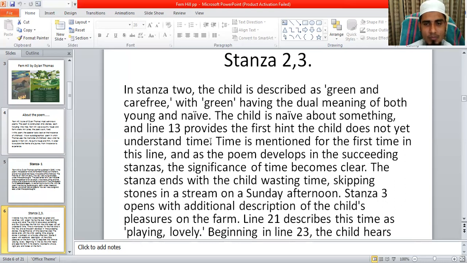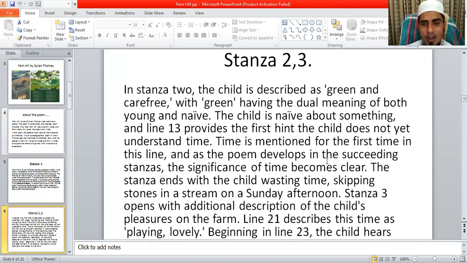So in the second stanza, he tries to express that in his childhood, normally children never think about time, never imagine about time. So the child also does not yet understand time. Time is mentioned for the first time in line number 30.